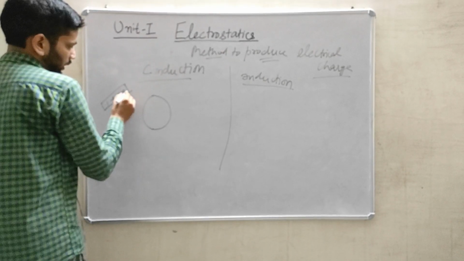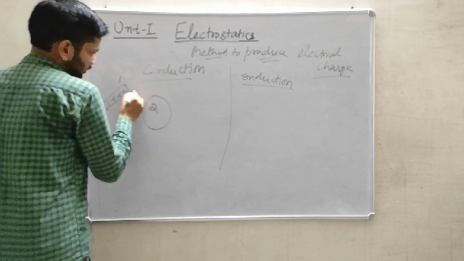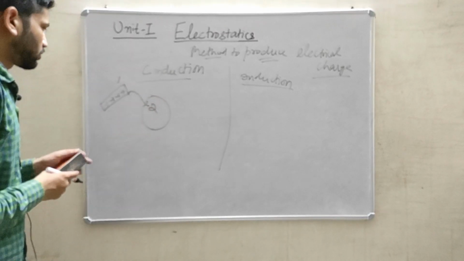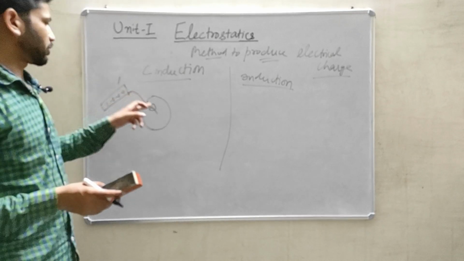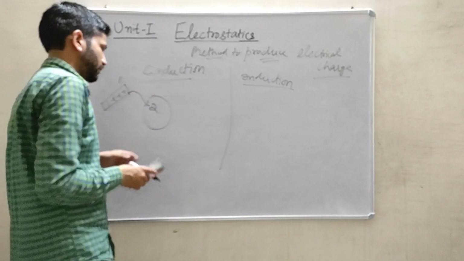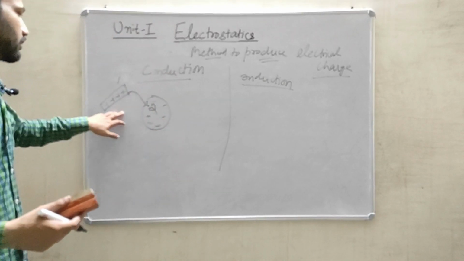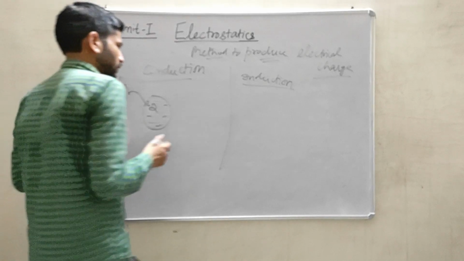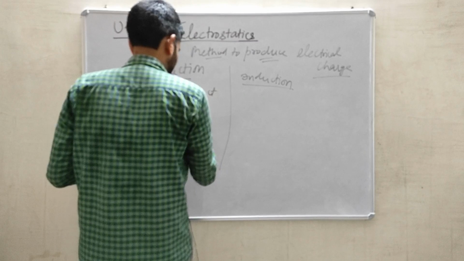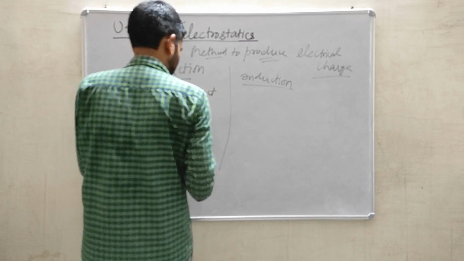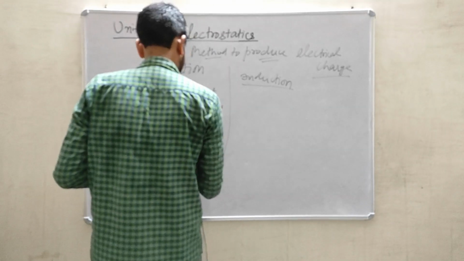If this first object gets in contact with the second object, then due to conduction some charge will get transferred from the first object to the second object, and the second object will get some charge of opposite sign. So this is the method of conduction. In the conduction method, a contact is actually needed to transfer charge.